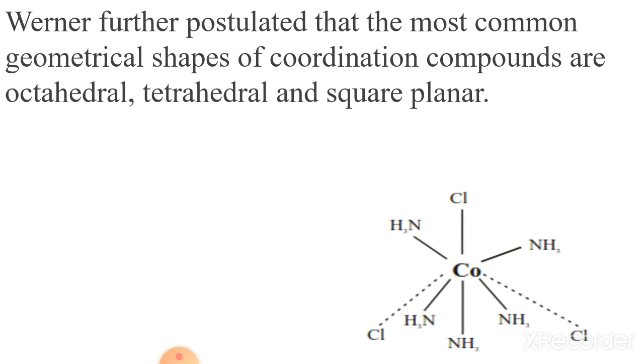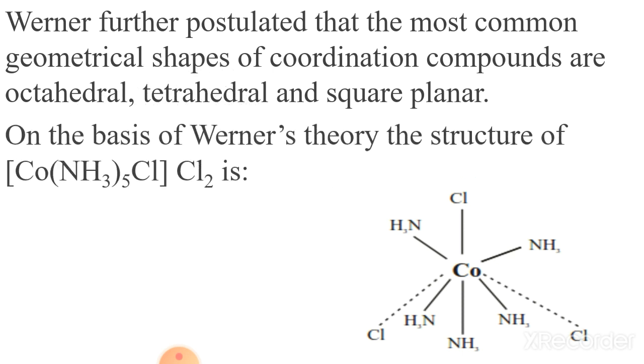Now Werner further postulated that the most common geometrical shapes of coordination compounds are octahedral, tetrahedral and square planar. So this also depends upon the use of orbitals. For octahedral, they use either d2sp3 or sp3d2 orbitals. For tetrahedral, the hybridization is sp3, and for square planar, the hybridization is dsp2.